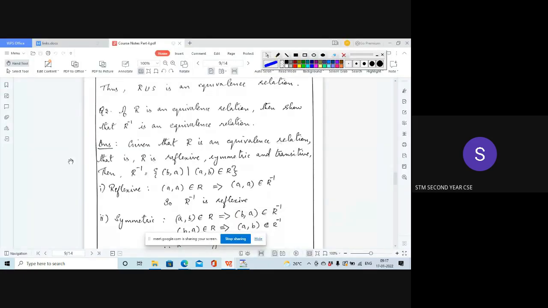Given that R is an equivalence relation, it satisfies the reflexive, symmetric and transitive properties, isn't it? If R is an equivalence relation, then it will satisfy the reflexive, symmetric and transitive properties.